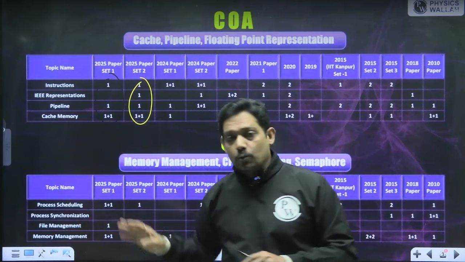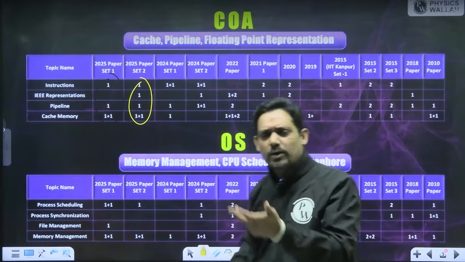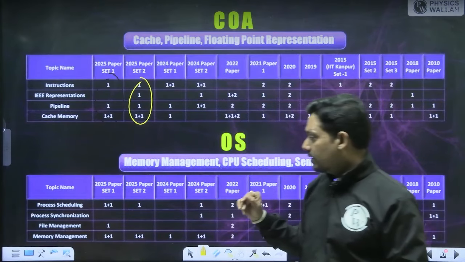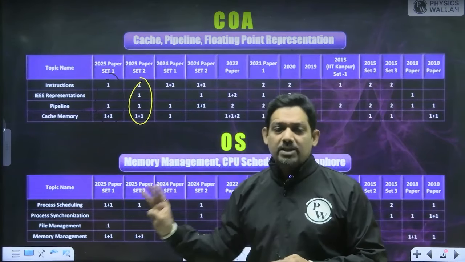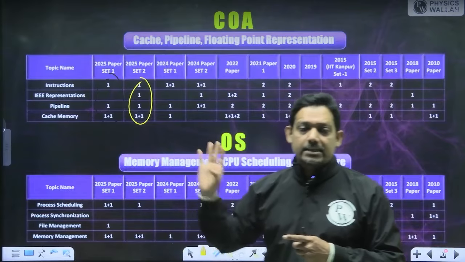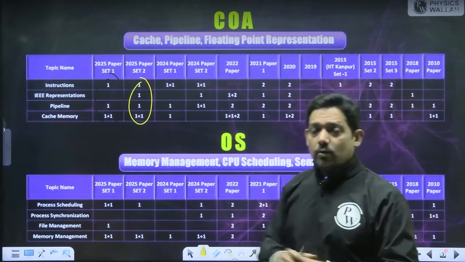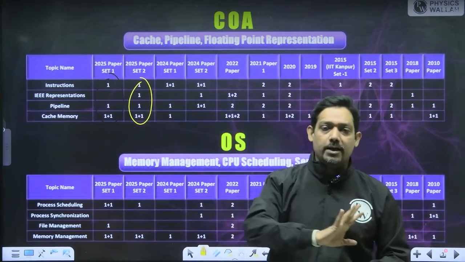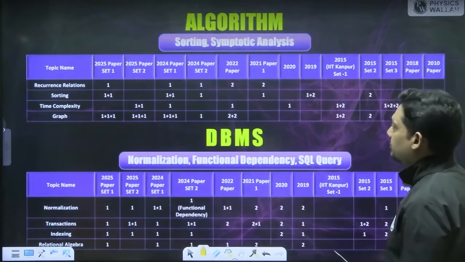Process scheduling is one of the topics where questions are easier, based on turnaround time and completion time, and there are different scheduling algorithms. My third pick will be synchronization plus deadlock, the banker's algorithm. So 3 topics: memory management, scheduling, and process synchronization plus deadlock. These are the important topics that you have to take command of. Your ability to solve questions from these topics will definitely earn you marks in these 2 subjects. These are the picks for COA and operating system.